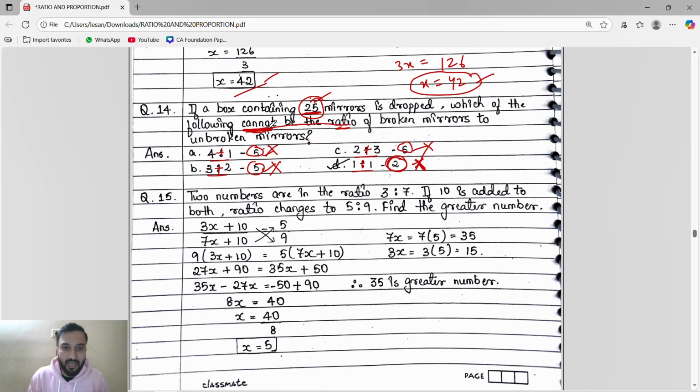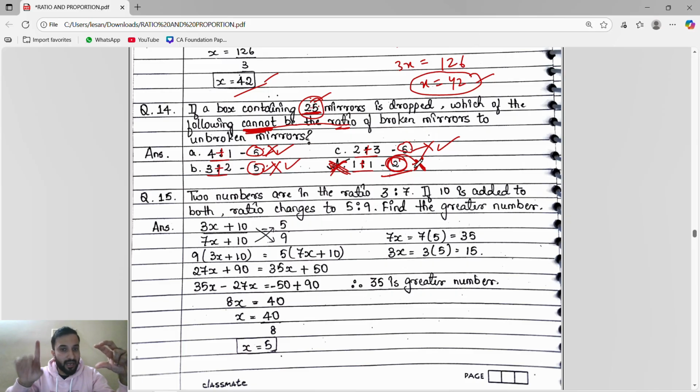So that's why this is the one which cannot be the ratio. In 5, 25 will come, so this can be the ratio, because a multiple of 5 gives 25. But a multiple of 2 does not give 25, so it cannot be the ratio. That's it guys. We just add all the ratios.